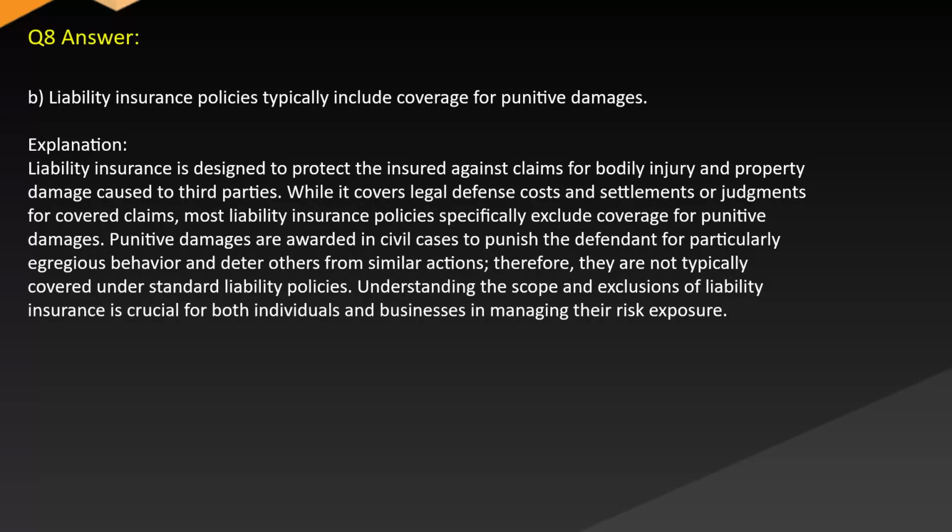Answer: B. Liability insurance policies typically include coverage for punitive damages. Explanation: Liability insurance is designed to protect the insured against claims for bodily injury and property damage caused to third parties. While it covers legal defense costs and settlements or judgments for covered claims, most liability insurance policies specifically exclude coverage for punitive damages. Punitive damages are awarded in civil cases to punish the defendant for particularly egregious behavior and deter others from similar actions. Therefore, they are not typically covered under standard liability policies. Understanding the scope and exclusions of liability insurance is crucial for both individuals and businesses in managing their risk exposure.